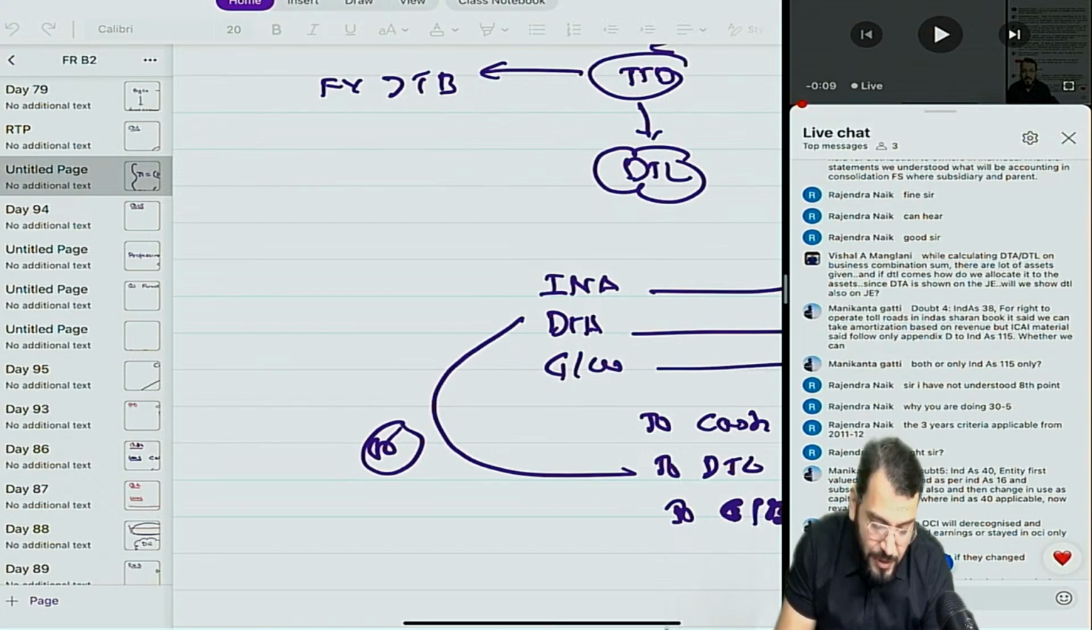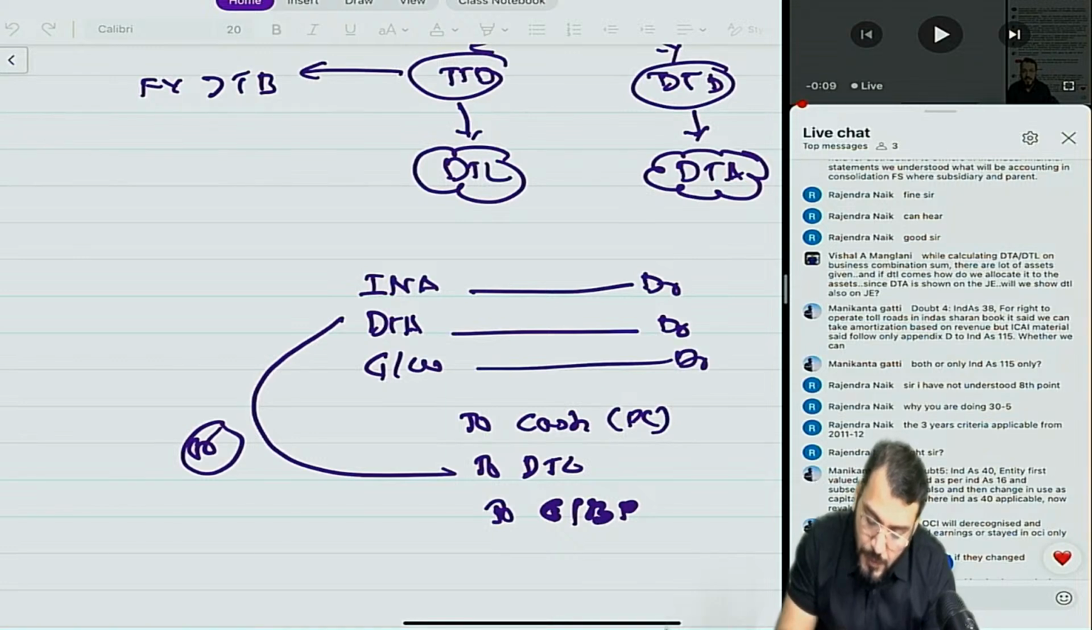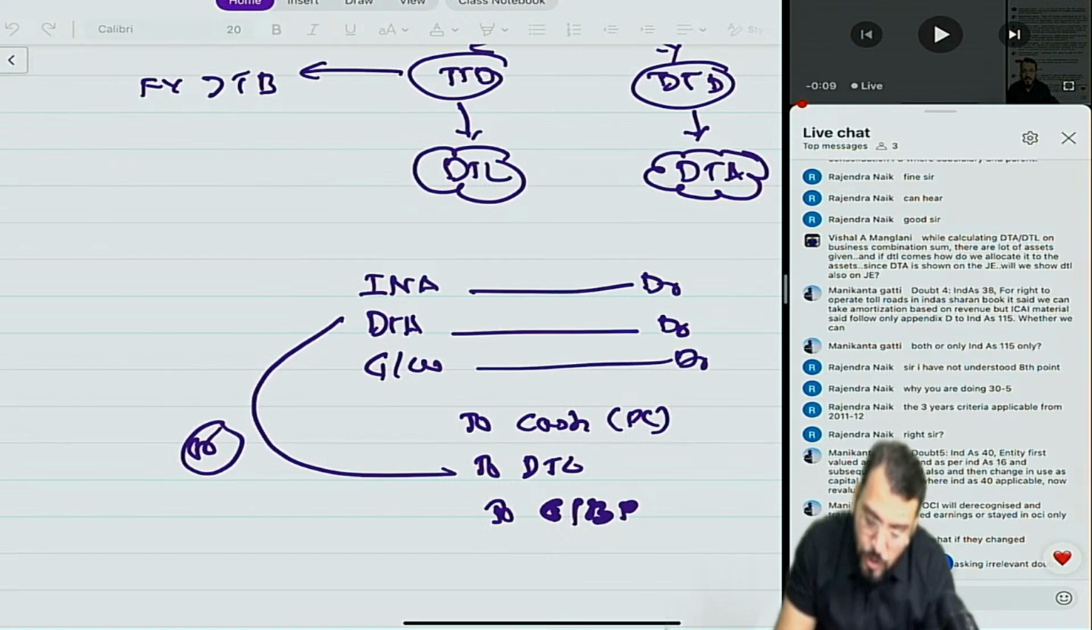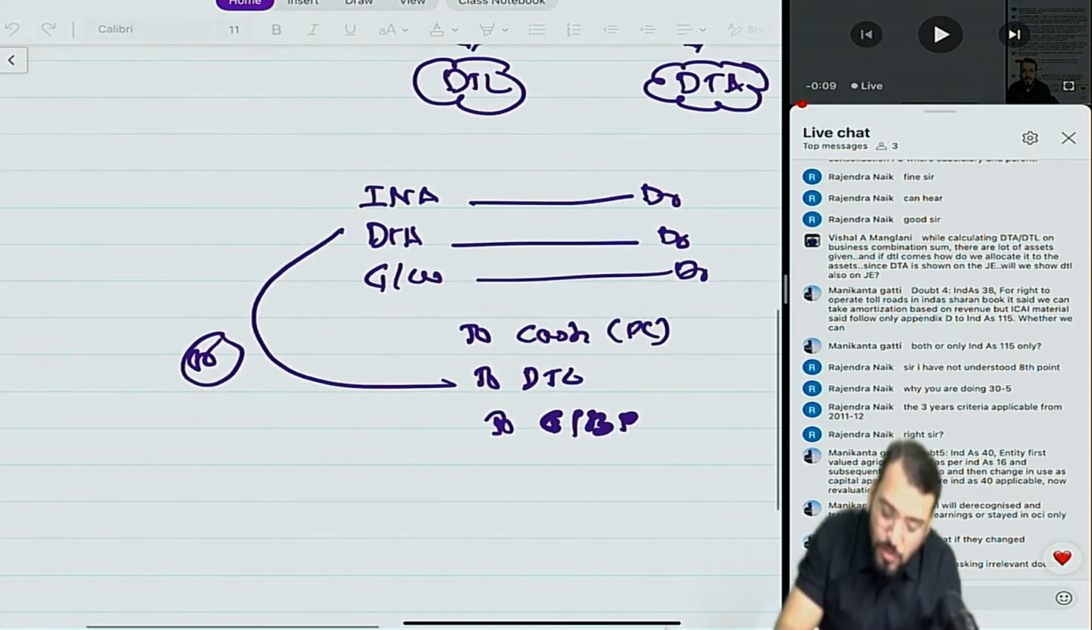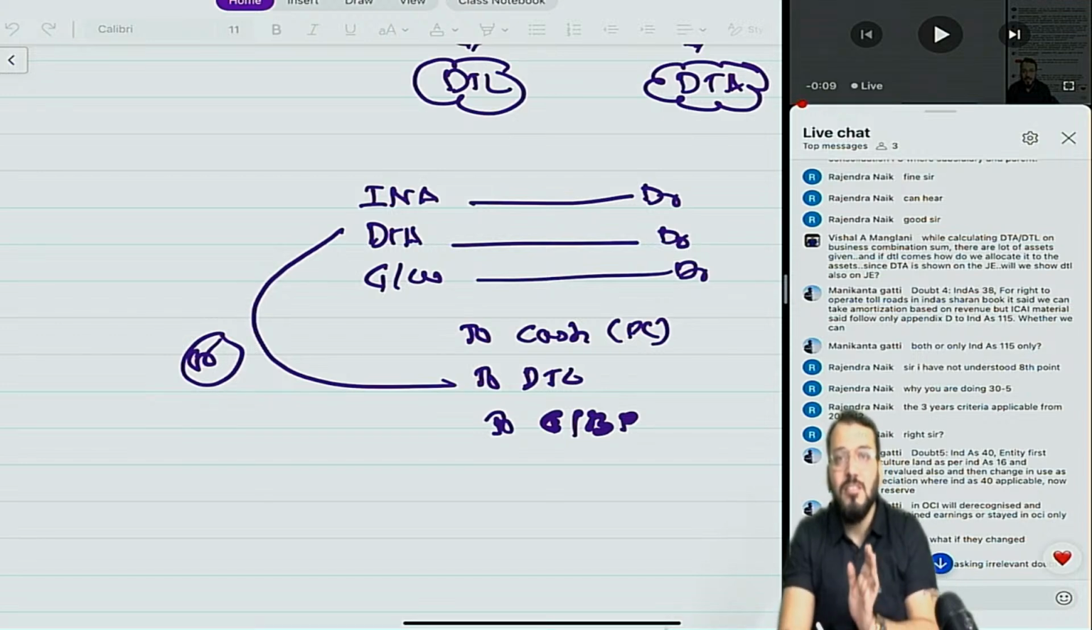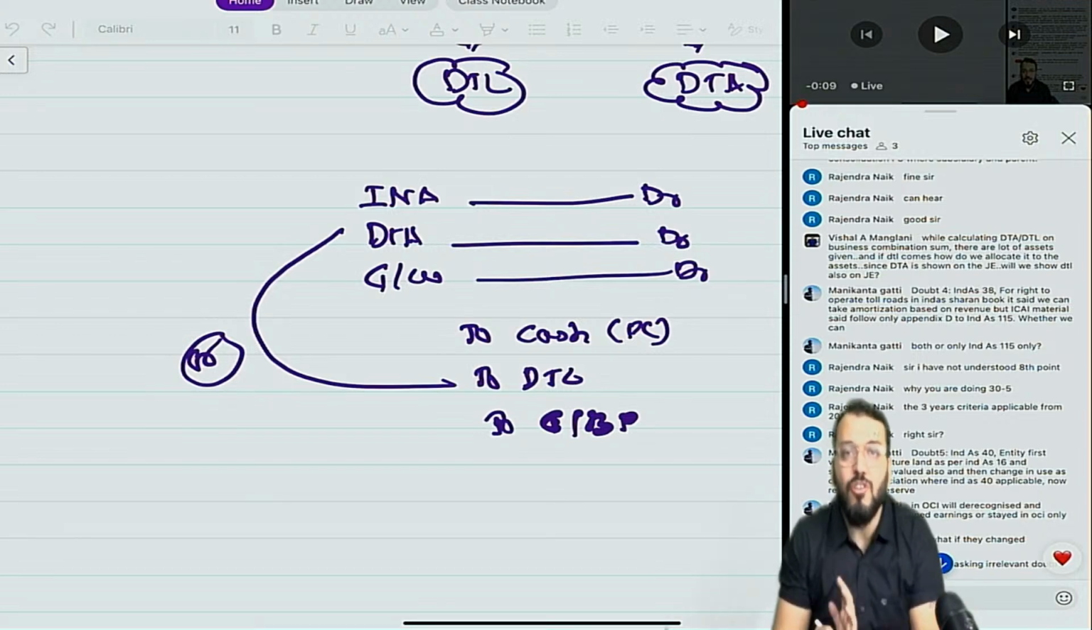Ind AS 38, right to operate a toll road, in the Saaransh book it said that we can take amortization based on revenue, but ICAI material said follow only Appendix D. Now, Appendix D to Ind AS 105 is for what? The accounting treatment for the revenue recognition.